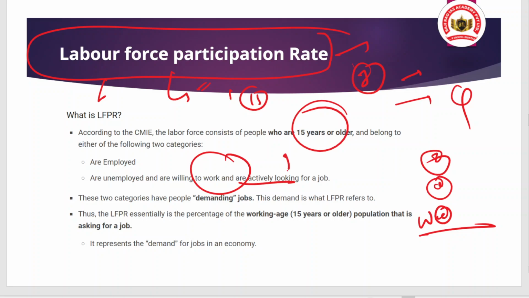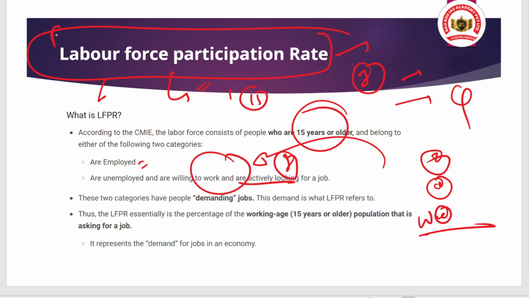So indirectly we can say that the labor force participation rate includes both the employed and the unemployed, but for the unemployed there is a condition that they should be willing to work and actively looking for a job. So that is the labor force participation rate.